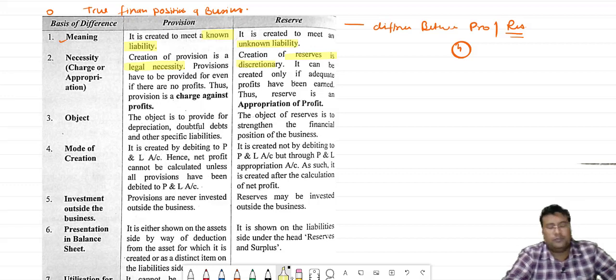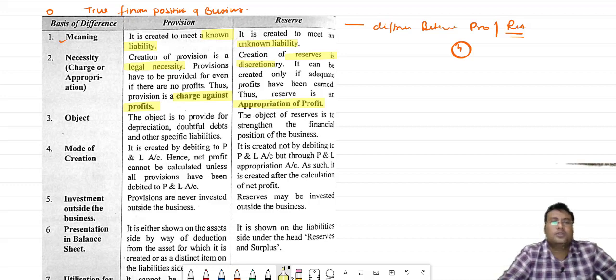When you have adequate profit, then reserves can be created. Provision is also known as a charge against profit. It means it decreases the profit. But reserves are the appropriation of profit, as we know that reserve is part of undistributed profit. Okay?